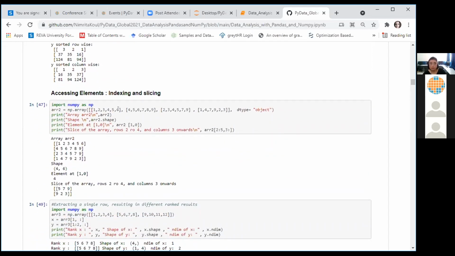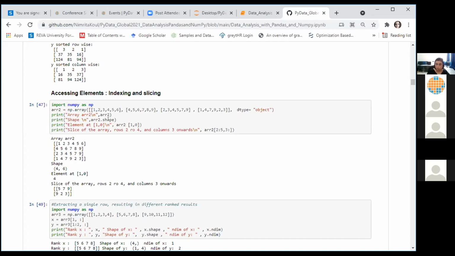Slicing and indexing are very important operations when we are doing data analysis on huge data sets. Indexing refers to using either integer indexes or Boolean indexes to access or extract specific values. You can do slicing, which means you want to extract a specific range of rows and columns from your multidimensional array. We have created here an array ARR2. This is an array of 4 rows and 6 columns. It's a 4 cross 6 array.